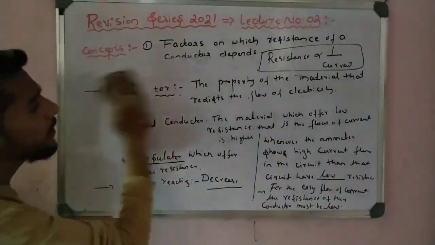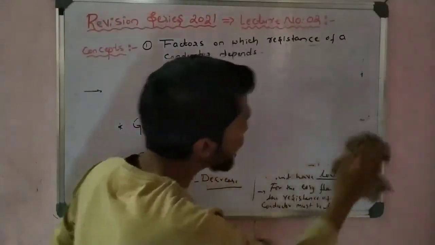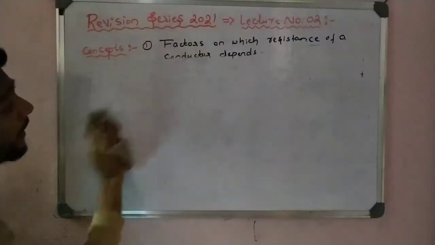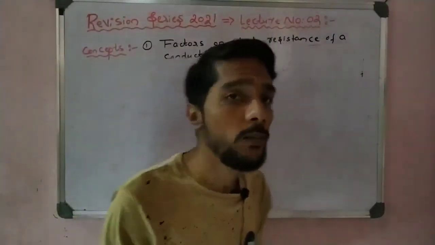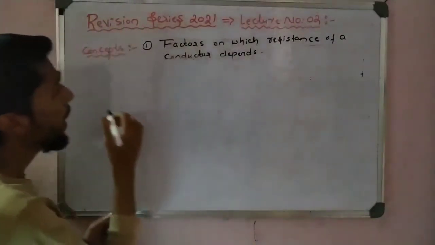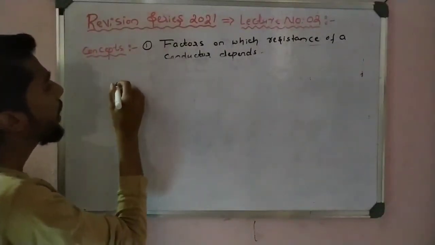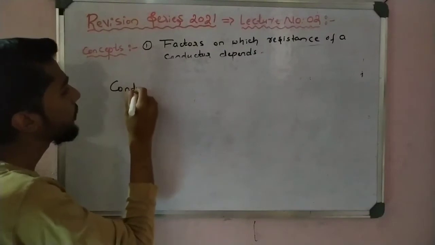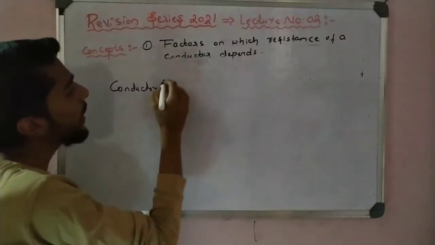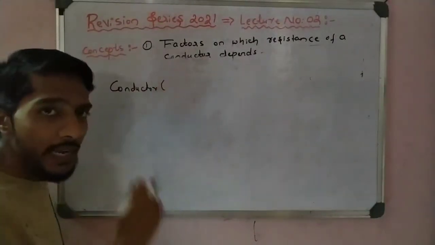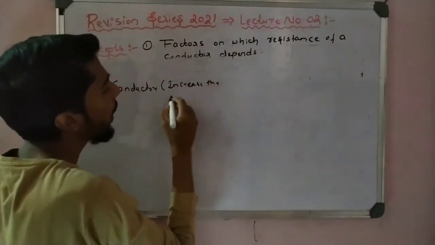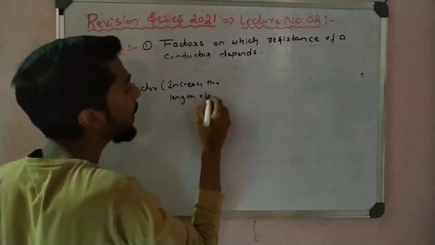So let us see the main topic, the factors on which the resistance of a resistor depends. Make the concept clear first, then we can easily solve the problems. Now let us think here. I can take any conductor and then increase the length of the conductor.